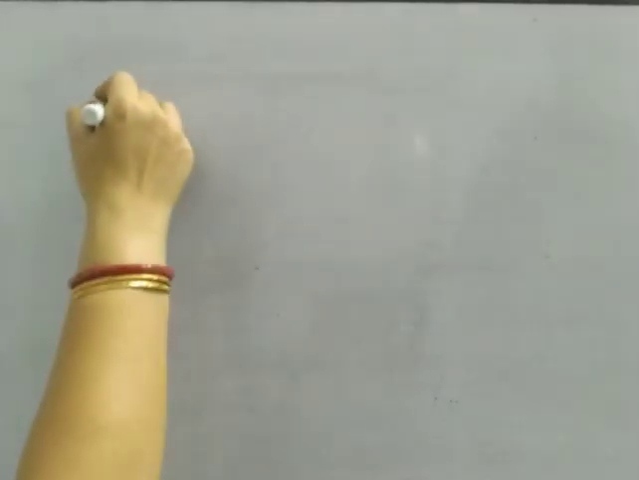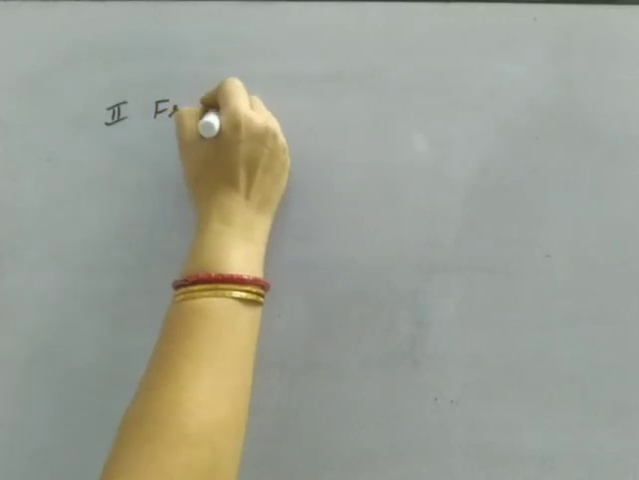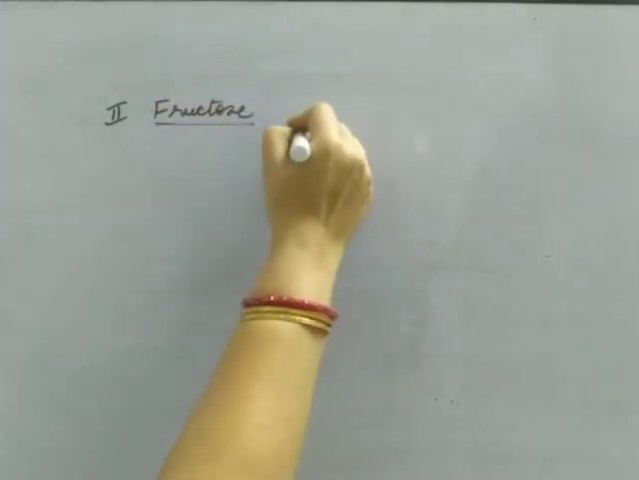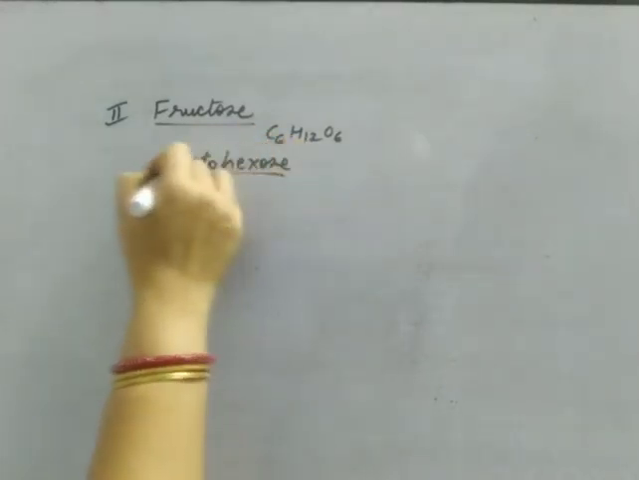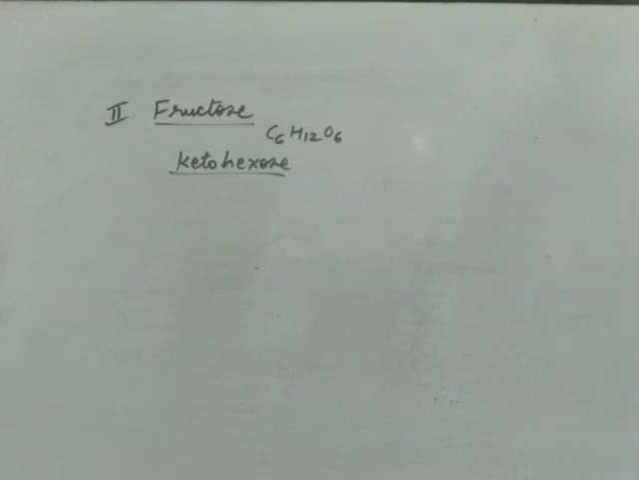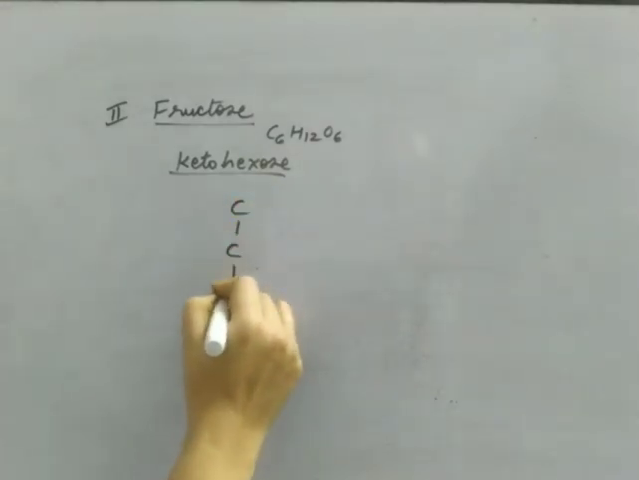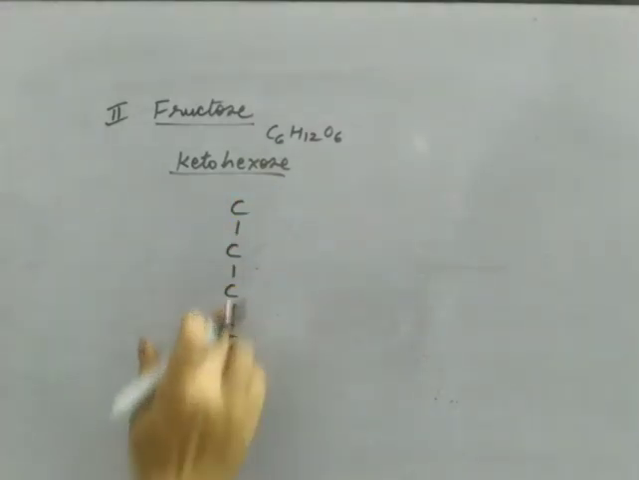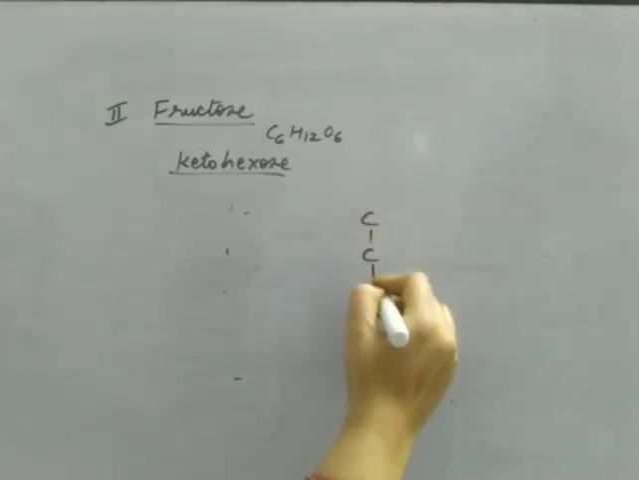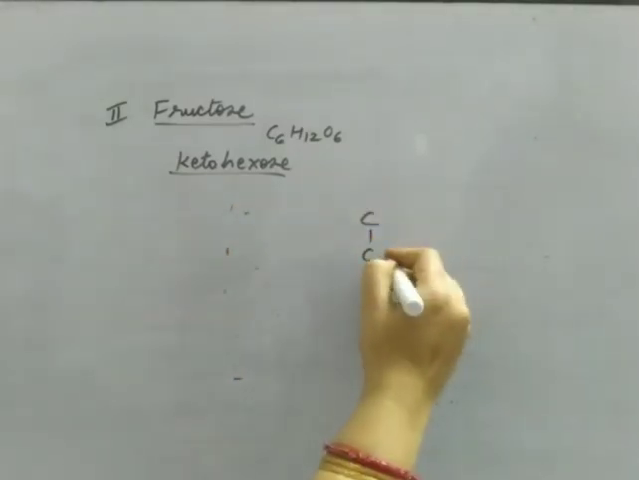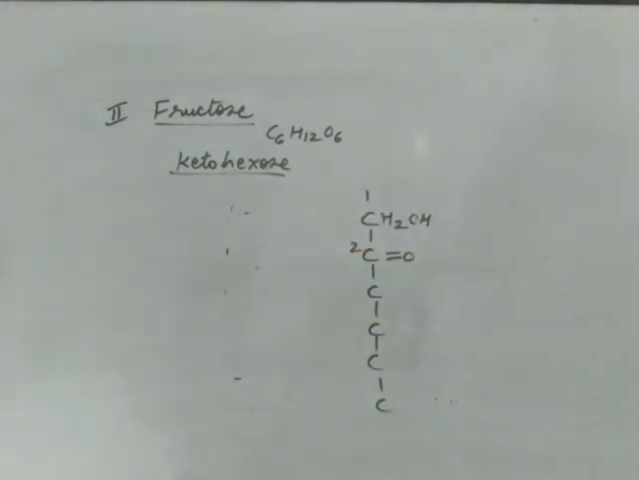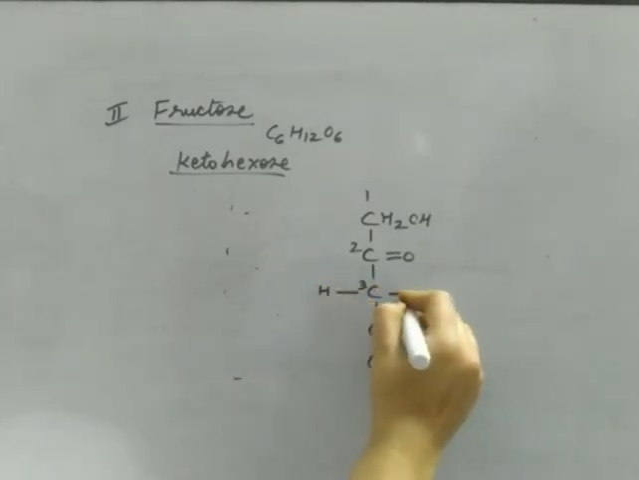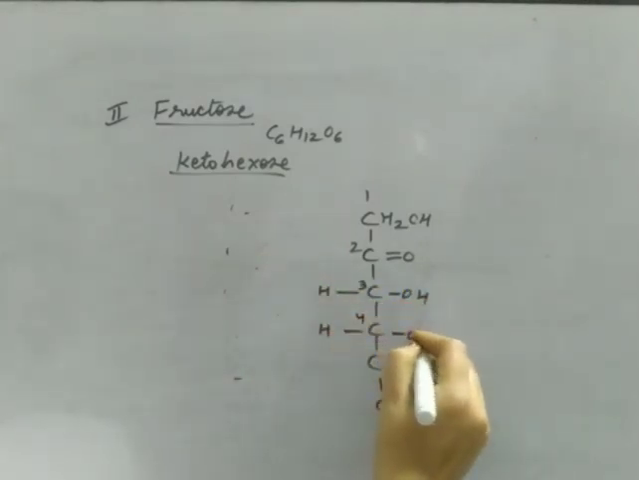Now the next type of monosaccharide is fructose. Fructose also has the formula C6H12O6, but it is a type of ketohexose. Fructose has a ketonic group. There are 6 carbon atoms, and the second carbon is the ketone. This is the first carbon, this is the third carbon, this is the fourth carbon. Naturally occurring fructose is also D in nature.